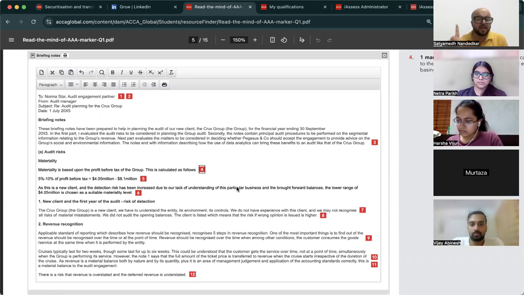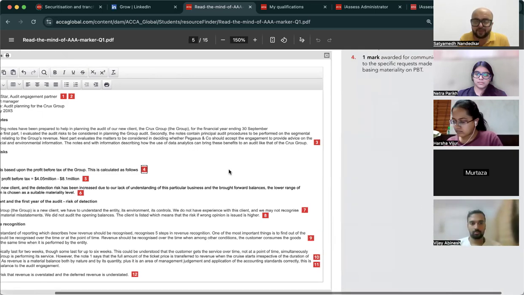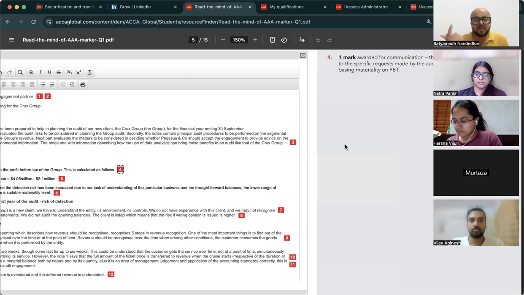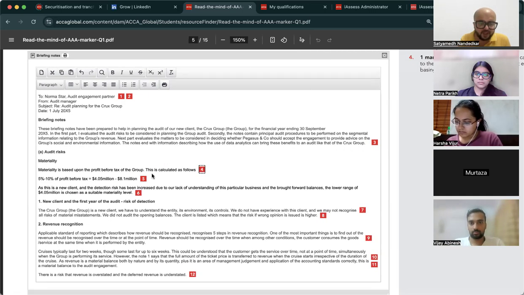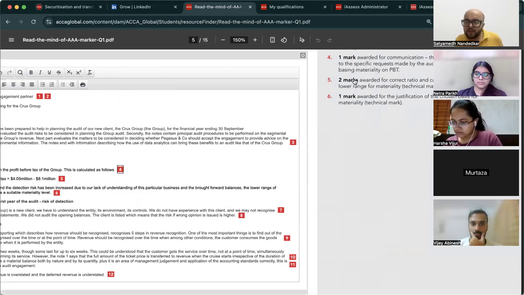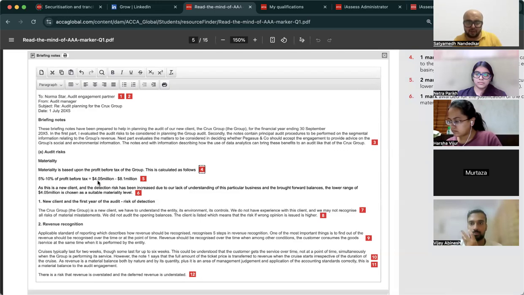ठीक है. Don't just calculate materiality. First of all, state that materiality is based on PBT of the group. 1 mark मिला. Here there was a specific request, you followed that request. Then you do the calculation. Don't just do your calculation in the rough note and 4.05 to 8.1 and materiality level is 4.05, for example. Don't do that. Write down 5 to 10% of PBT is what? 2 marks awarded for correct ratio and calculation of upper and lower range for materiality. 2 technical marks only for this calc.